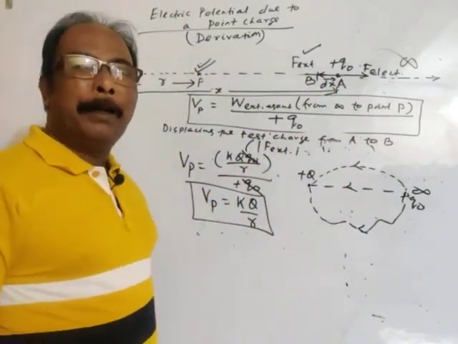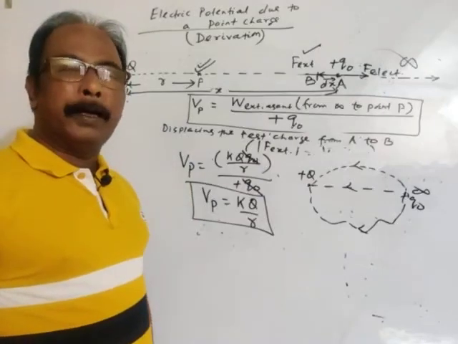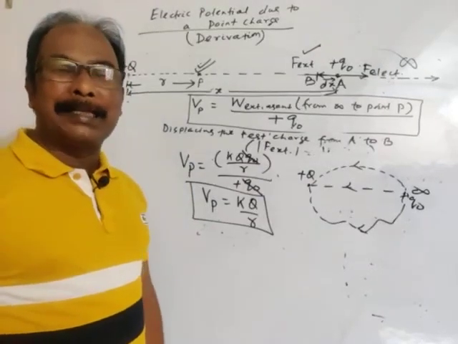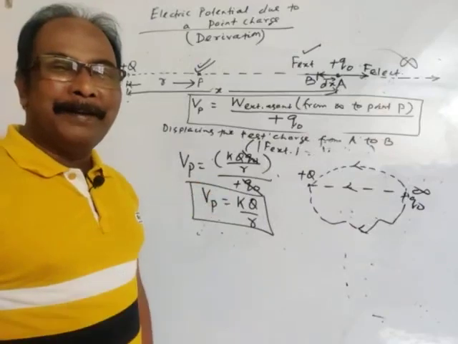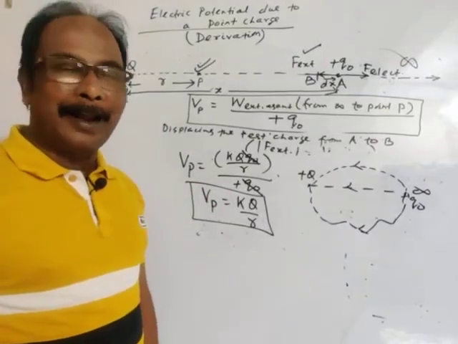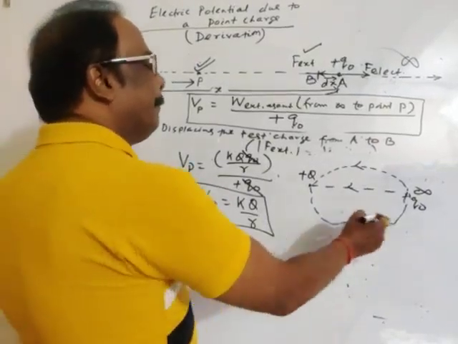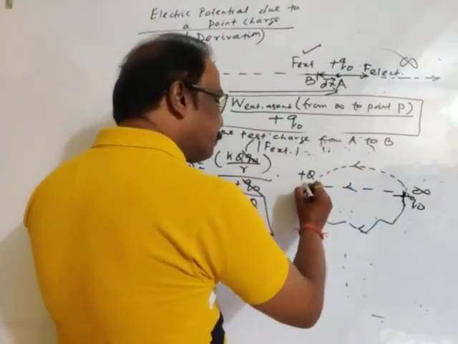Work is the same because the electrostatic force is a conservative force, the electric field is a conservative field, as is the gravitational force and gravitational field.